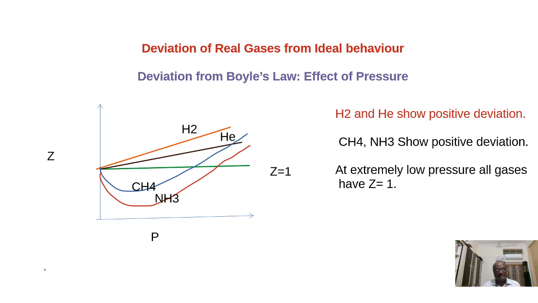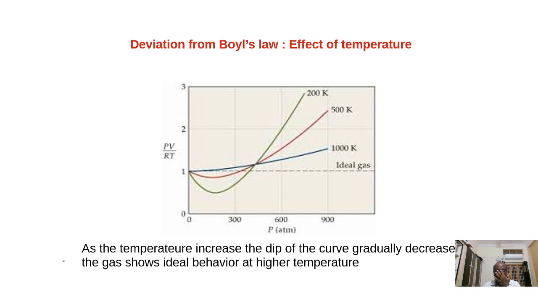At very low pressure, all these gases exhibit approximately ideal behavior. So when does a real gas behave ideally? At extremely low pressure, these real gases tend to behave as ideal. Next, you see here the effect of temperature, how the temperature is affecting here. In this graph, we are drawing the graph between PV by RT.